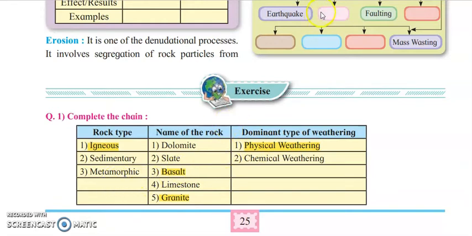Next we have the sedimentary rock. Now the sedimentary rock consists of dolomite as well as limestone, and it undergoes chemical type of weathering. And finally we have the metamorphic rock. Metamorphic rock is the rock which undergoes physical type of weathering.